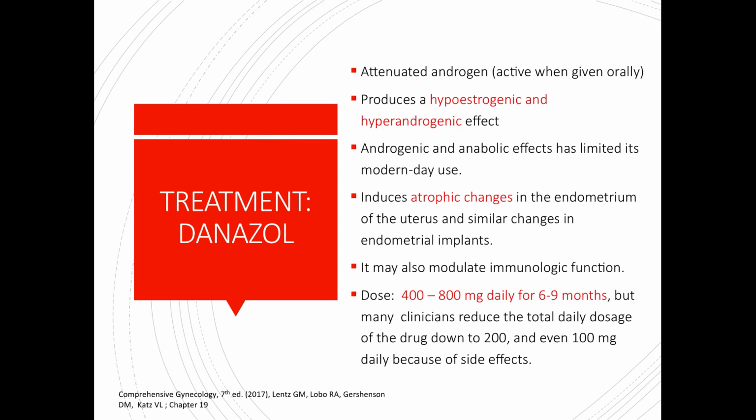The dose is about 400 to 800 milligrams daily for 6 to 9 months, but many clinicians reduce the total daily dosage of the drug down to 200 because of its androgenic and anabolic side effects.